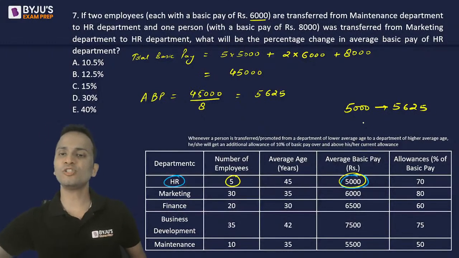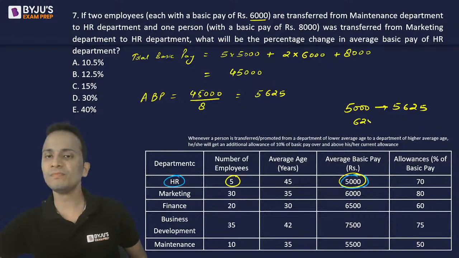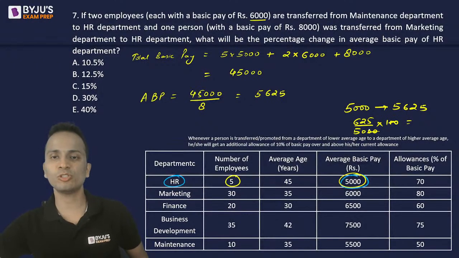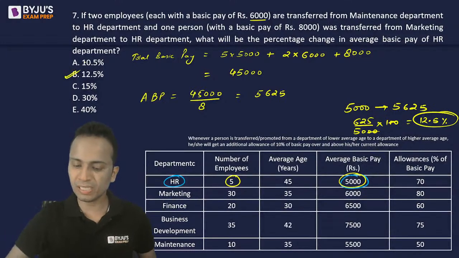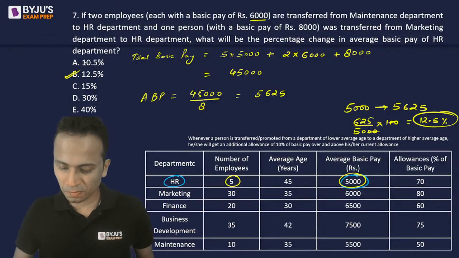So there is an increase of 625 over the initial value of 5,000. You can multiply by 100, so the percentage change is calculated easily: 625 divided by 50, that is 12.5 percent. So 12.5 percent, that is option B, is the correct answer.